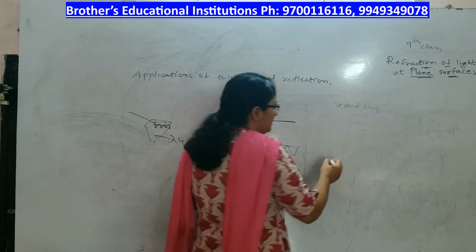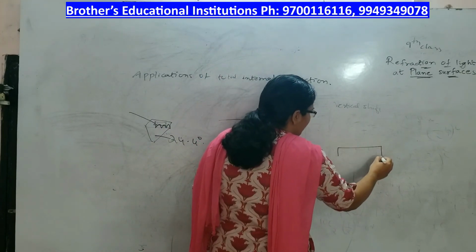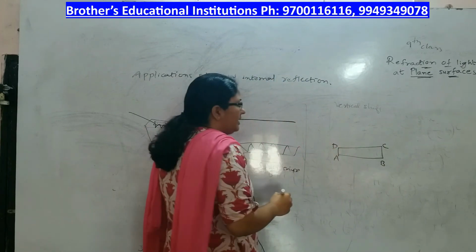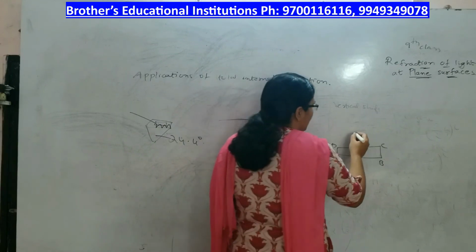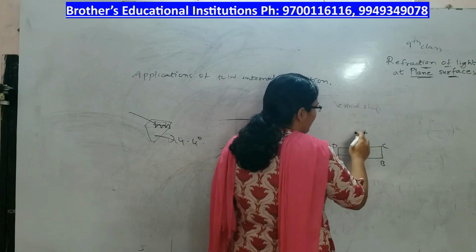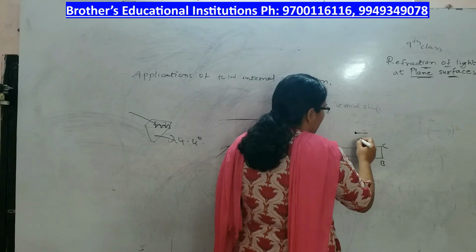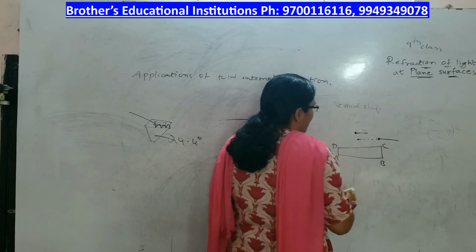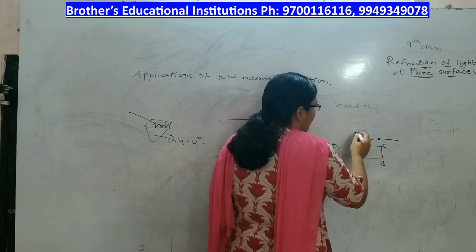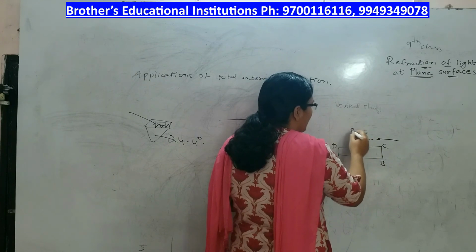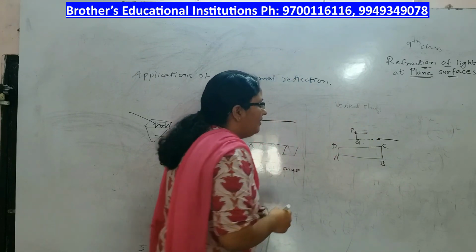For this, measure the thickness of a glass slab. Place the glass slab like this, ABCD, on a paper and draw the boundaries. Now take a pin and place it over here. See this pin from the other side. Wherever the pin appears to be, try to place a second pin on the straight line in line with this pin. Extend this line. The distance between P and Q will give you the vertical shift.